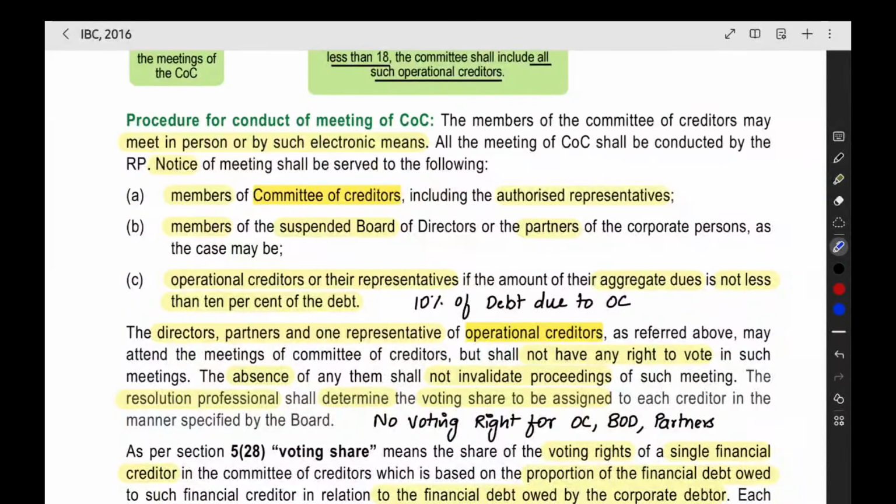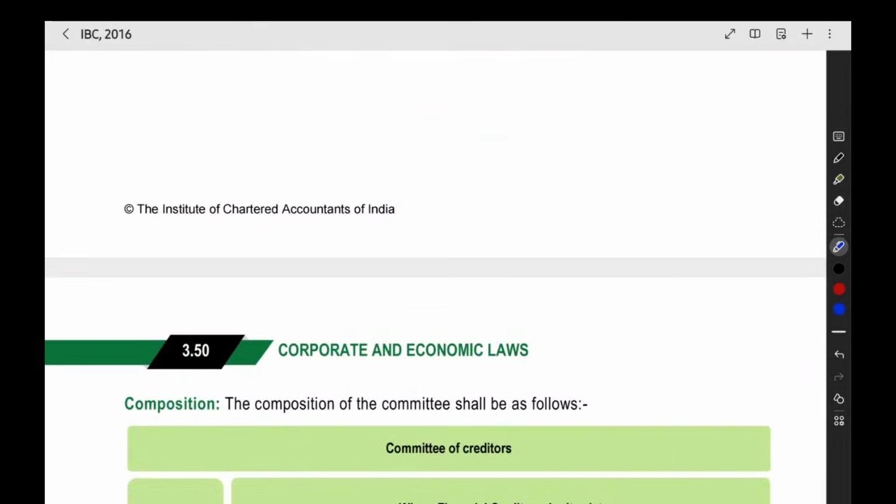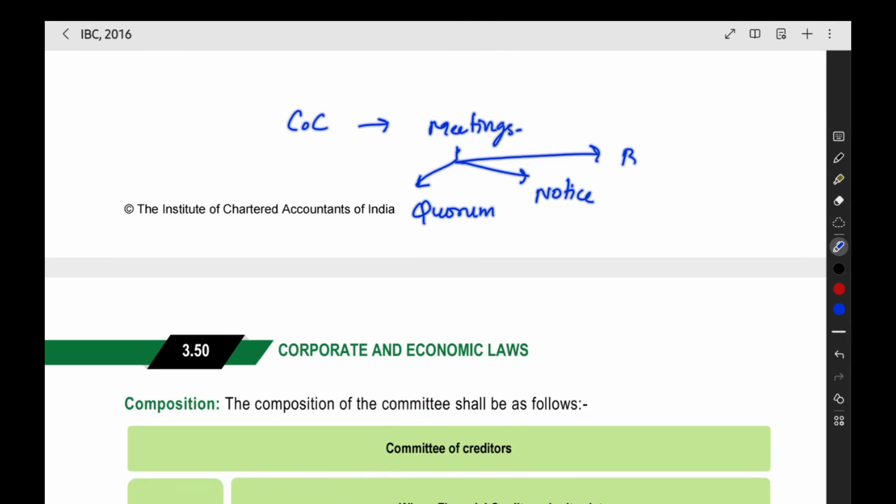Now the next thing, procedure to conduct the meeting. Now we have formed the committee of creditors. After that we have to conduct the meetings. Whenever you have meetings, some points will be common, like quorum for the meeting, then notice for the meeting, then procedure for the meeting. Notice means the timing within which you have to send the notice.